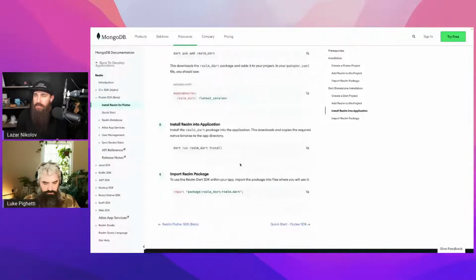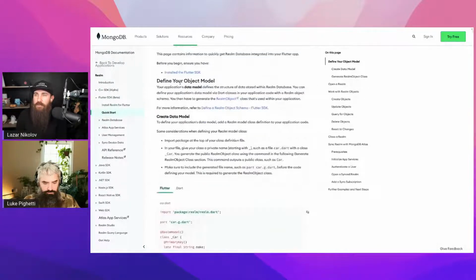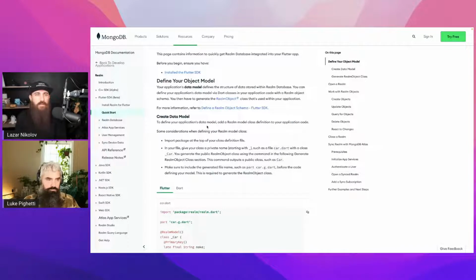Standalone, I guess this is it. Let's get into the SDK. So, define your object model. I do have some leftovers, like the models that I have in Swift. I'm not sure how much we can use them, but I can open them just so we can have them on the side. It's basically the same app, it's just in Swift.